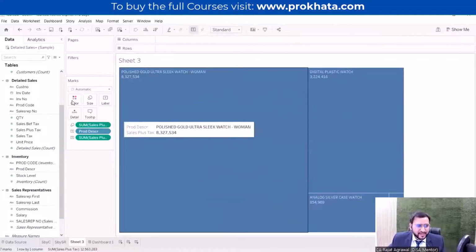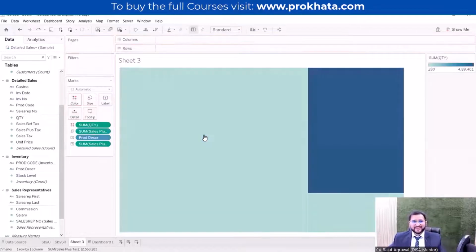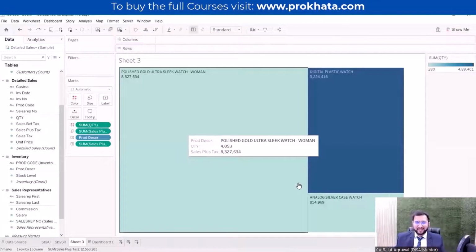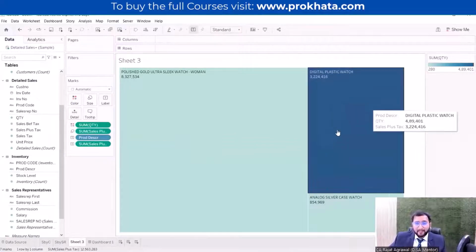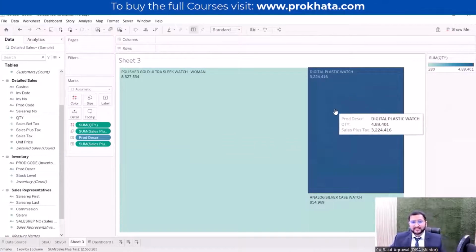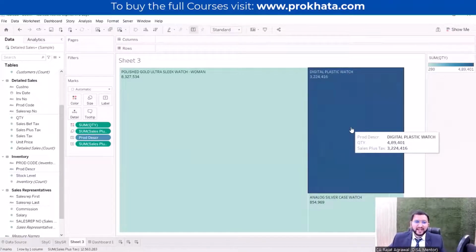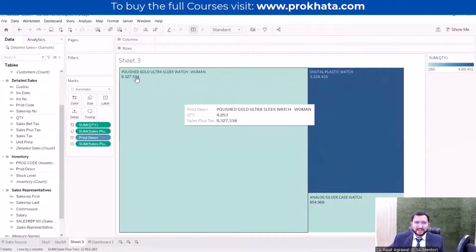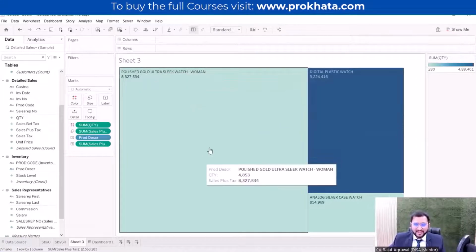Now I'm using quantity in the color option. Okay, so now it will show a different aspect. What it is showing is that quantity-wise, the maximum sales is of the digital plastic watch, but in value, the maximum sale is of this woman watch. So this visualization we can understand in another dimension also.